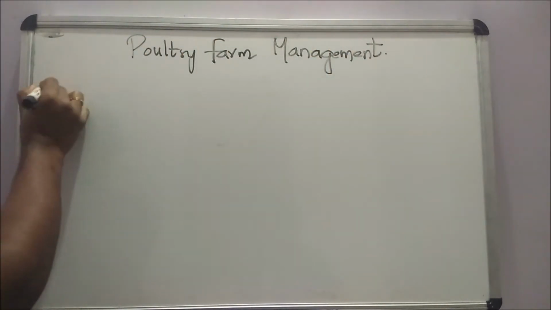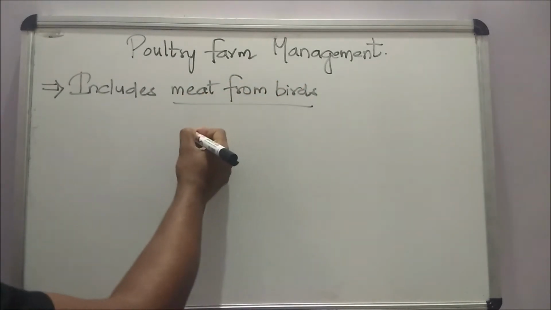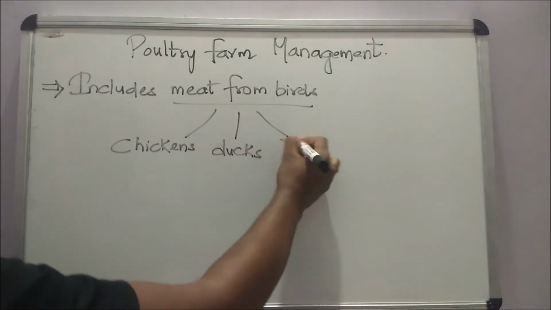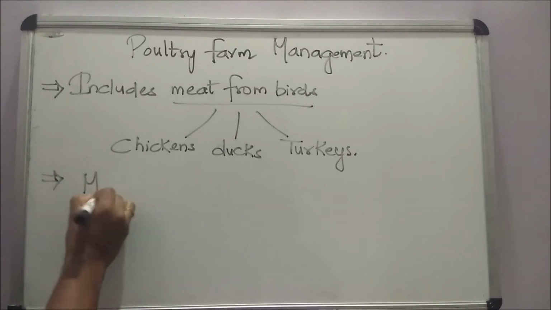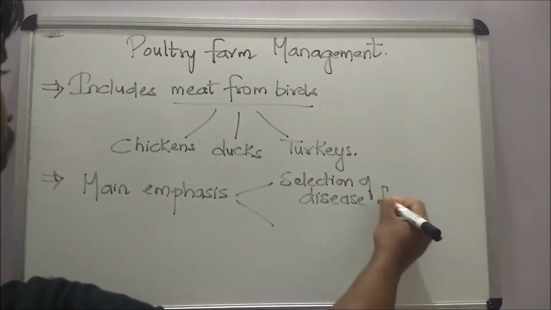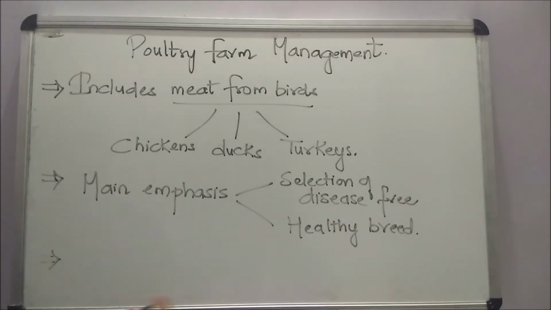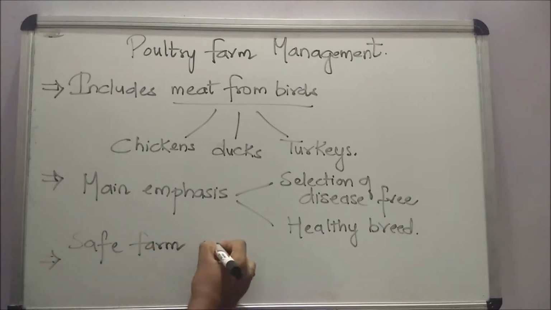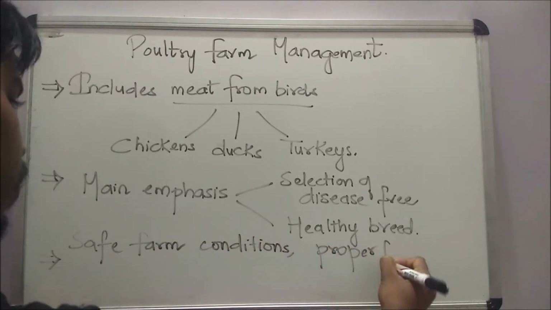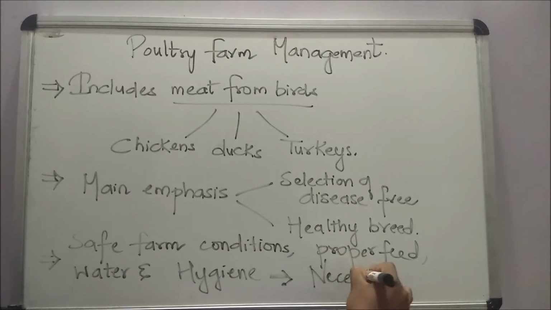Now let's learn about poultry farm management. Here poultry includes meat from birds such as chicken, ducks and turkey. The main emphasis in poultry farming is the selection of disease-free and healthy breed. Here also safe farm conditions should be followed such as proper feed, water and hygiene.